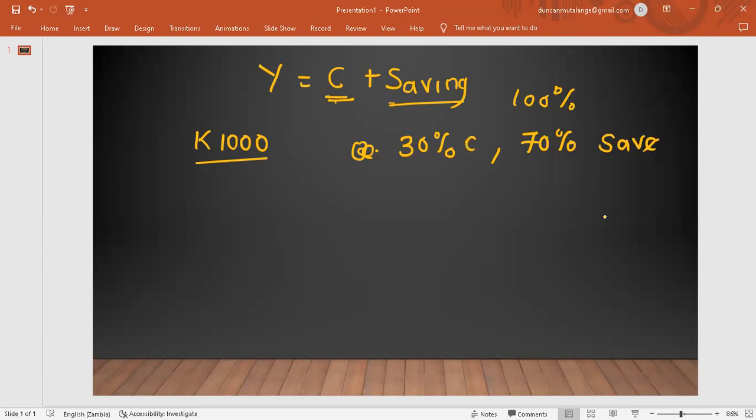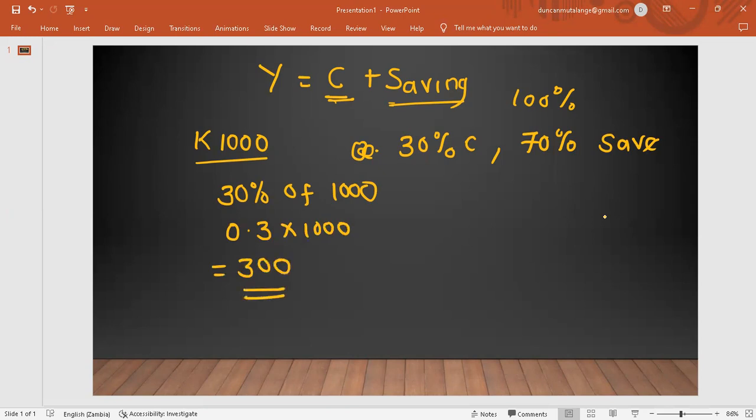Meaning if we're to calculate out of your income how much you're going to consume, if you receive 1,000, you're going to say 30%. Then you multiply it by this 1,000. This is going to be 0.3 times 1,000. And that means you're going to consume how much? 300 kwacha. So this 300 kwacha is what you're going to spend on goods and services. That means you're going to consume it.